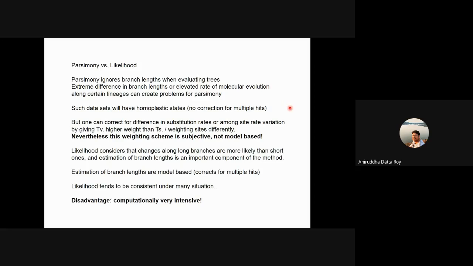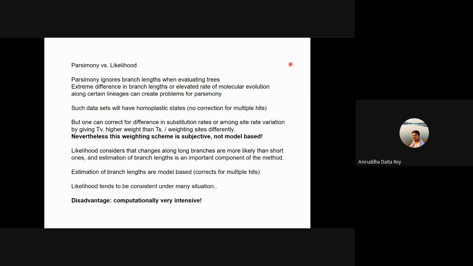Okay. So just to compare parsimony versus likelihood, I think it's a no-brainer that likelihood is computationally way more intensive, and there are a few other things where likelihood has the upper hand. Parsimony actually ignores the branch lengths when evaluating trees.